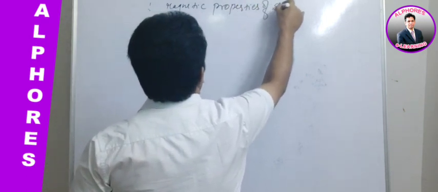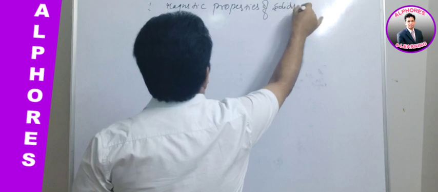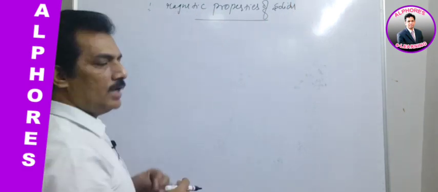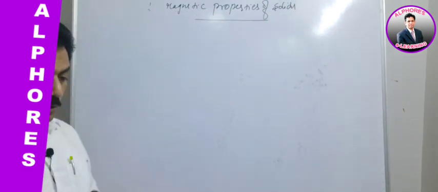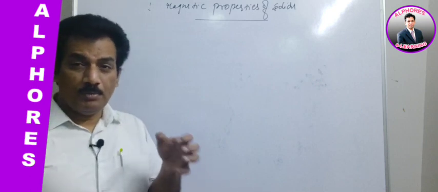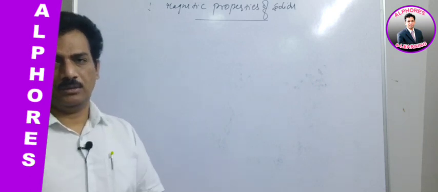Magnetic properties of solids or substances. As we know, the magnetic properties depend on their behavior in an external magnetic field.